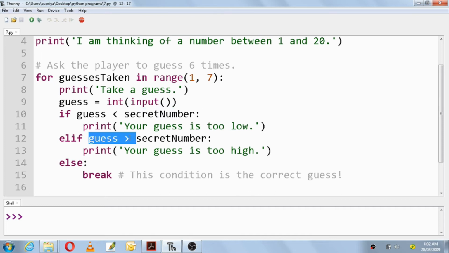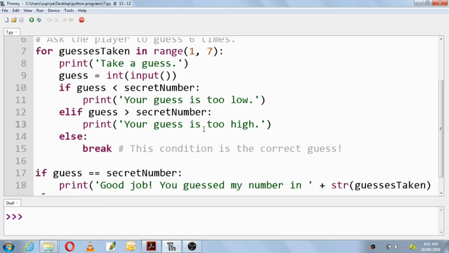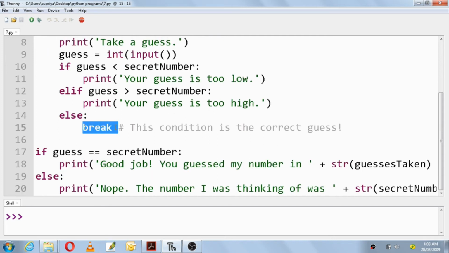If your guess is greater than the secret number, then it will print: your guess is too high. It will go on giving you hints. If you enter a number and it says your guess is too high, it means your number is above the secret number and it is telling you to give a lower number than what you have given. If your guess is not less than the secret number and not greater than the secret number, then your guess is the correct one.